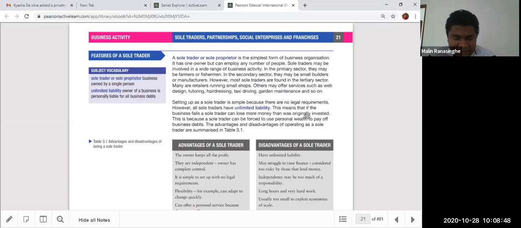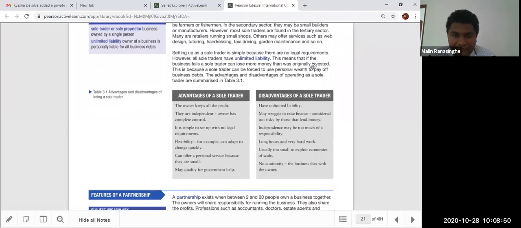For the sole trader, we look at the advantages and disadvantages. The owner keeps all the profit, and they are independent. The owner has complete control. Another advantage is simple legal control and flexibility, which means you can adapt quickly to any change or situation. They can offer personal service because they are small, and may qualify for government help.